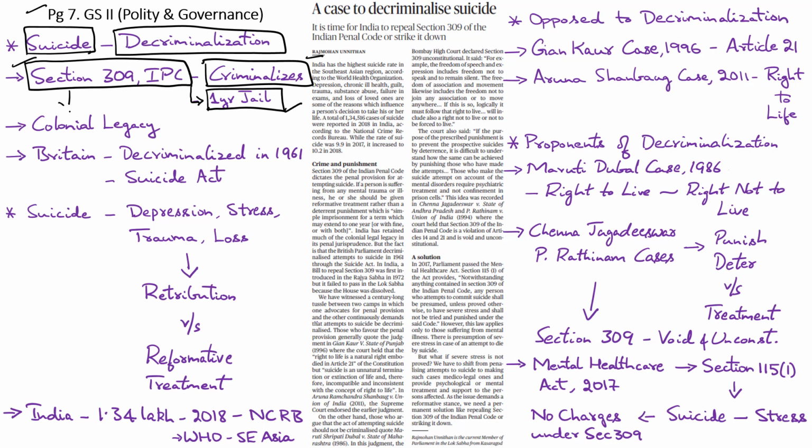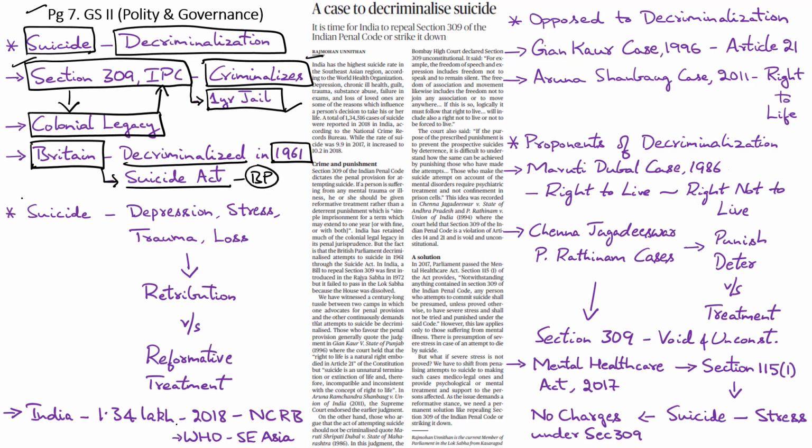This outdated provision is a direct result of the colonial legacy of the Indian Penal Code, and in fact it's interesting to note that Britain itself had decriminalized suicide back in 1961 by enacting the Suicide Act through the British Parliament. It's a well-acknowledged fact amongst healthcare and mental health care experts around the world that suicide is a result of either depression or severe mental illness, stress, trauma, or loss.